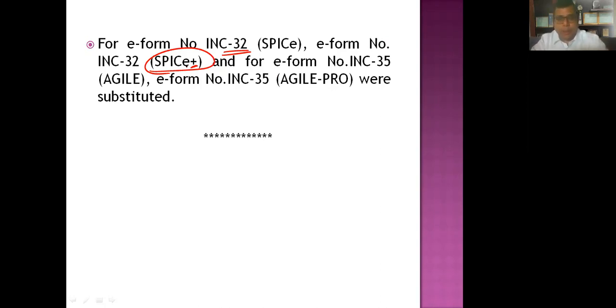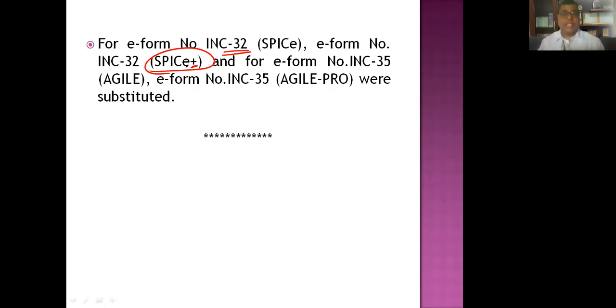I'll show you on the MCA portal as well. What you need to do is fill in the information web-based, like any information you fill in on the internet. After that, it will be converted into a PDF form. Then the PDF form has to be signed. You won't be able to make any changes in the PDF. If you want to change certain things after filling the form, you have to go back to the MCA site, where the web-based utility is, change it there, and then again convert it into a PDF form. So they have changed the concept of